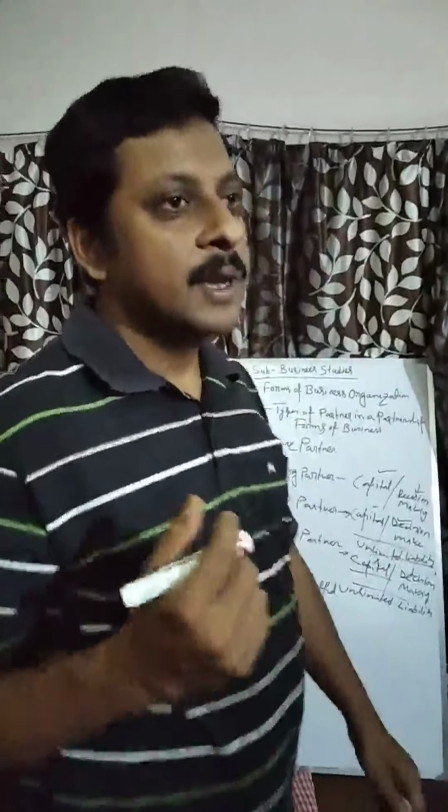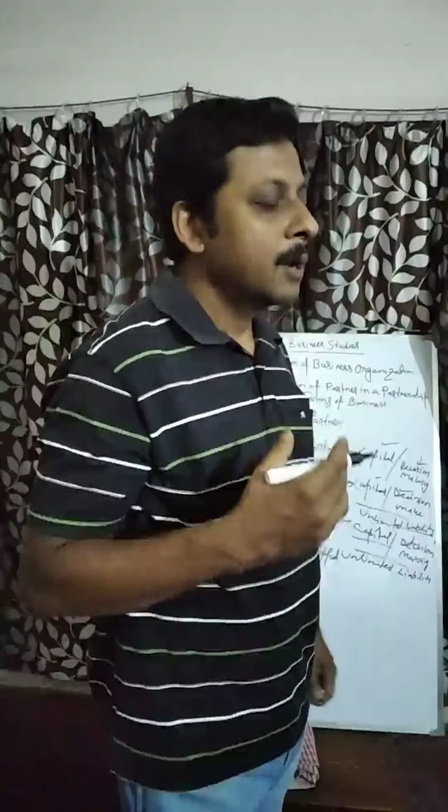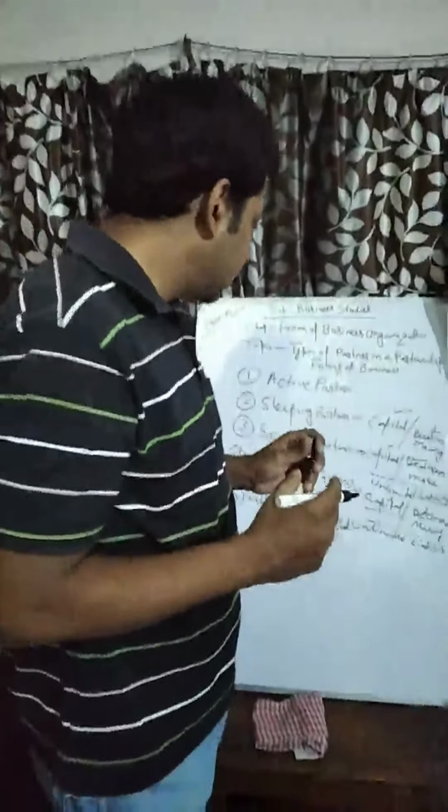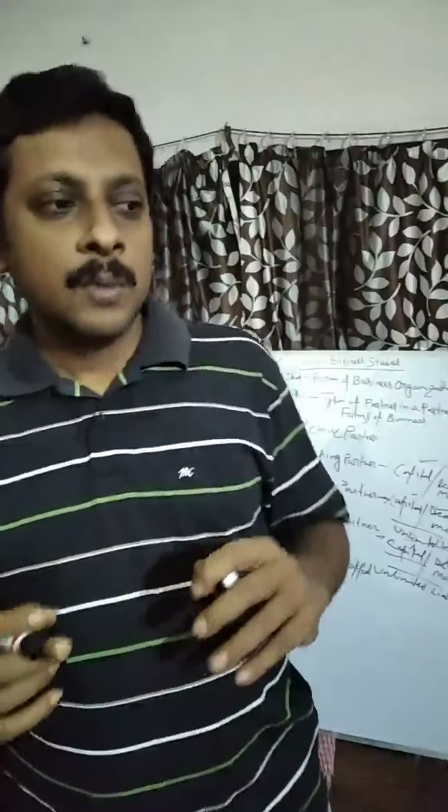Now, let's take an example. A and B are partners of a partnership firm, and they have a friend. Let us take the example of me. They have a friend, me, and I am actually a very well known industrial figure, corporate figure. So everybody knows me. So one day what happened?